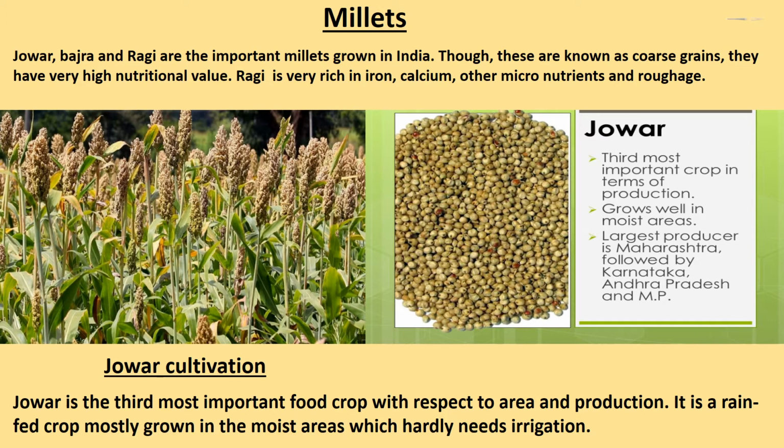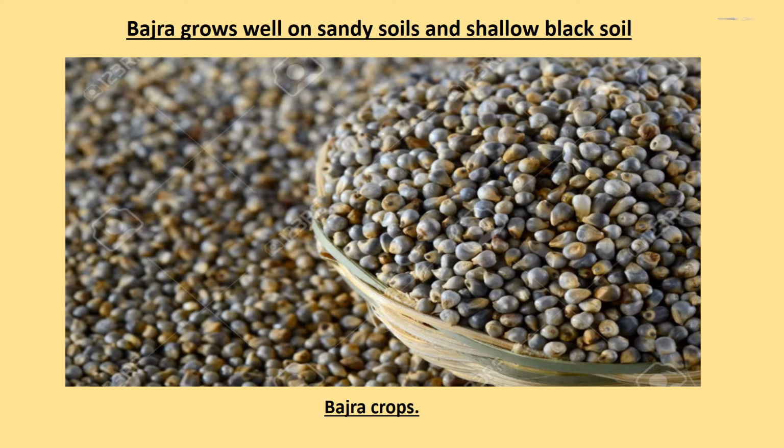Children, jawar, third most important crop in terms of production, grows well in moist areas. Largest producer is Maharashtra, followed by Karnataka, Andhra Pradesh and Madhya Pradesh. Children, it is a rain-fed crop mostly grown in the moist areas which hardly needs irrigation. Bajra grows well on sandy soils and shallow black soil. Bajra producing states are Rajasthan, Uttar Pradesh, Maharashtra, Gujarat and Haryana.